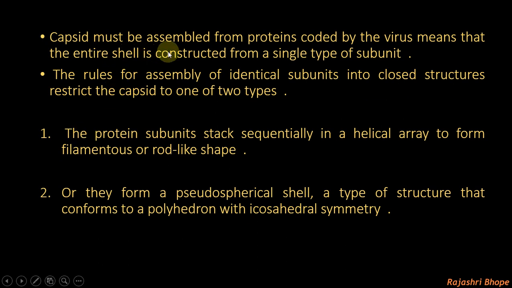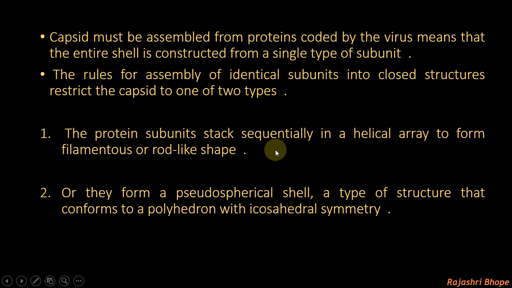The capsid is assembled from proteins coded by the virus, which means that the entire shell is constructed from a single type of subunit. So the rules for assembly of identical subunits into a closed structure restrict the capsid to one of two types.